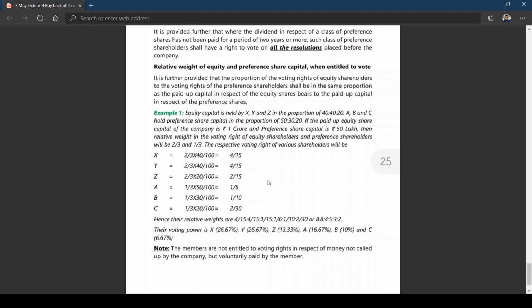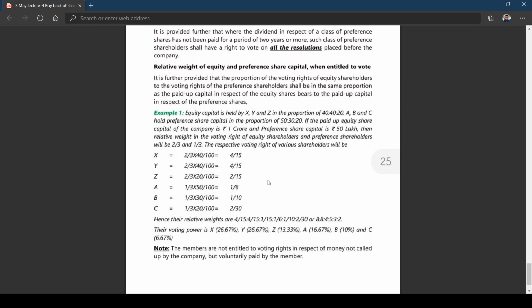Now the members are not entitled to voting rights in respect of money not called up by the company but voluntarily paid by the member. That means those members who have not been called up but paid on their own voluntarily are not entitled to get any voting rights. This last part is the theoretical part.